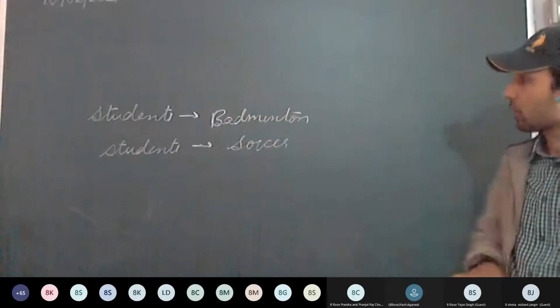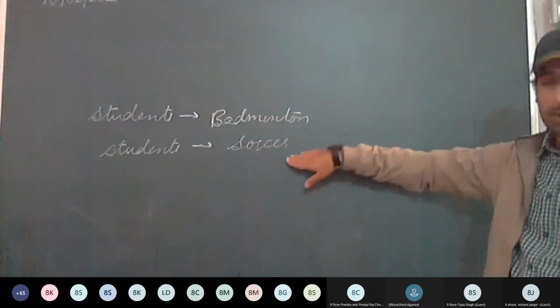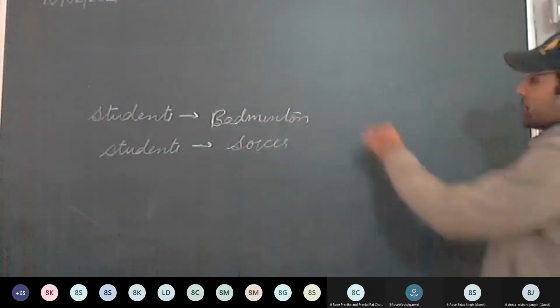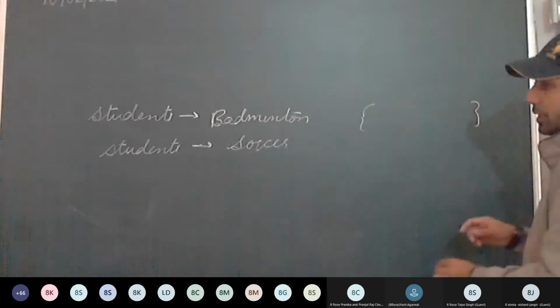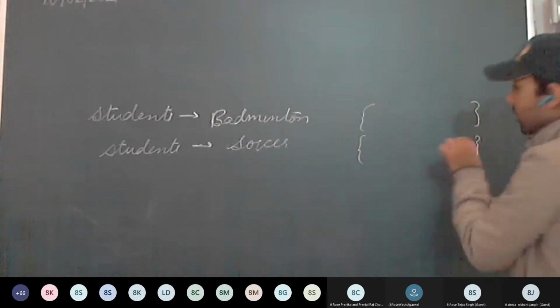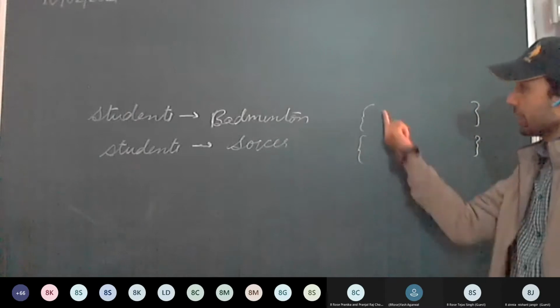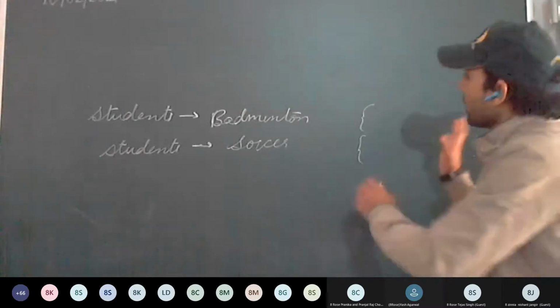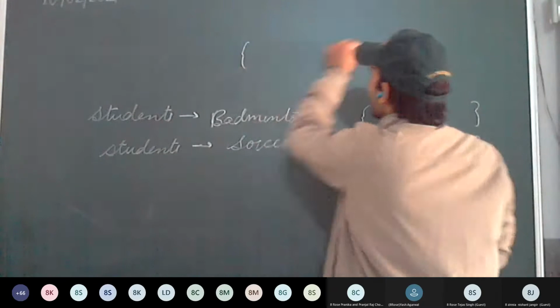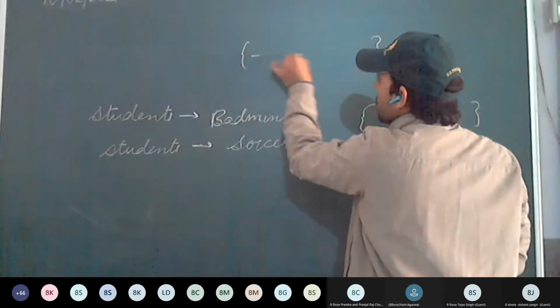Now see here, these are the sets. One set will contain all the students' names who are playing badminton. One contains the students' names who are playing soccer. Now we consider one more set that is containing all the names of the students.